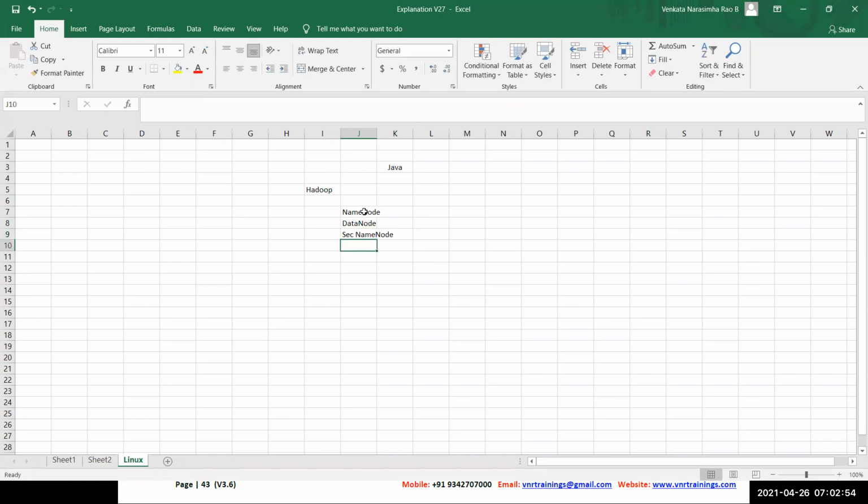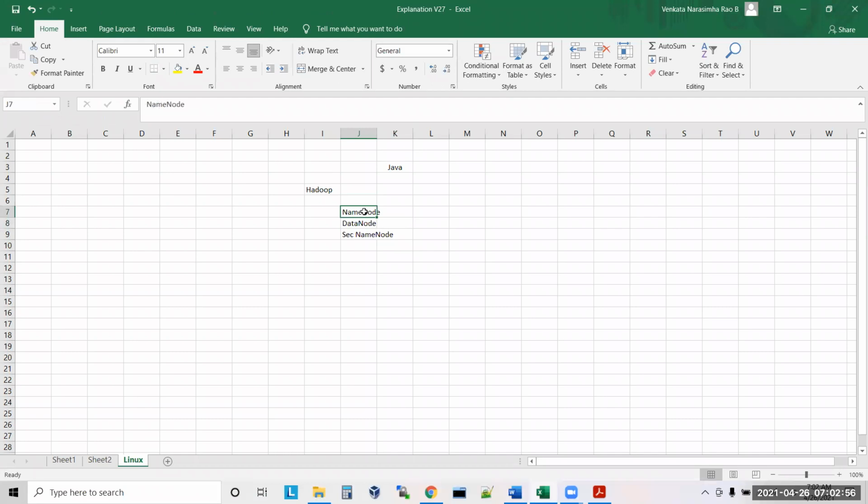What are these actually? These are called Hadoop services. For us it is a Hadoop service, but for a Java developer, it's a Java program. Yes or no? Name node is a Java program.